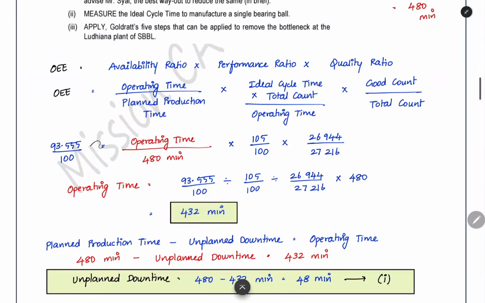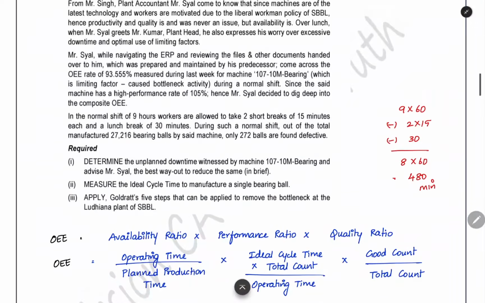So overall equipment effectiveness is 93.555 divided by 100. We can take it like that. And performance ratio is 105 by 100. And then we have other details also in this question. What is the planned production time in the planning document that they have given here?